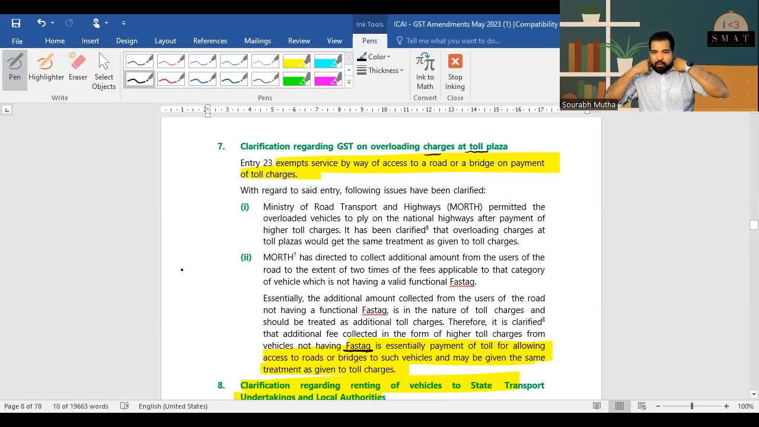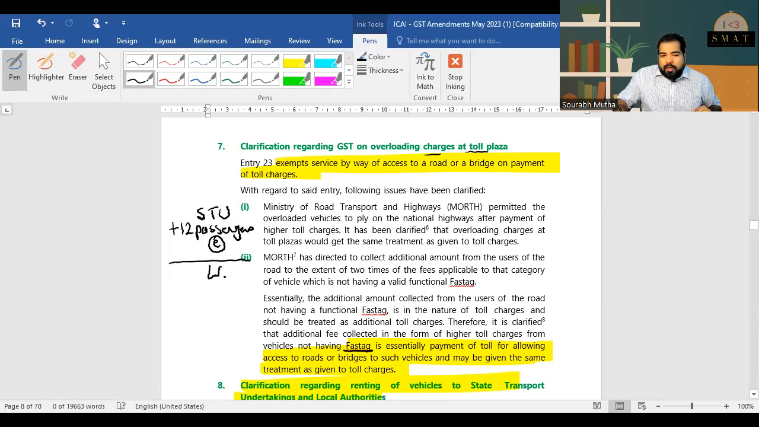Renting of vehicles. Guys, if you have a vehicle and you want to give it out, is there GST on that? Yes, there is GST, but there are some exceptions. First, if I'm renting out a vehicle which is more than 12 passengers, basically like a bus or a minibus, to a state transport undertaking, then congratulations, I will not charge any GST on this. This is exempt. And another thing, if I'm giving it to the local authority, more than 12 passengers, same thing, but for local authorities, the vehicle should be electric. Then again on that also there is an exemption. So this one is basically renting a vehicle, just clarifying that.